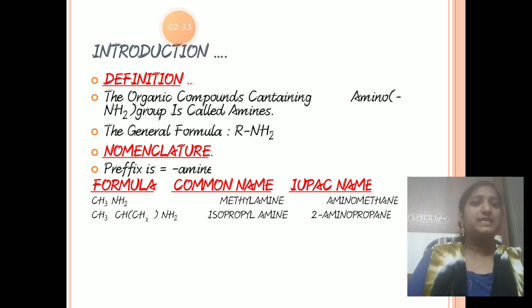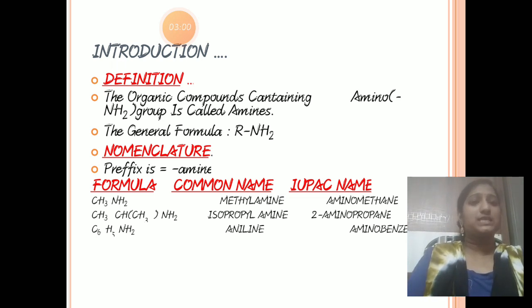And next, C6H5NH2. See here, the common name is aniline and the IUPAC name is aminobenzene. These are the examples of amines, nomenclature, common names and IUPAC names.